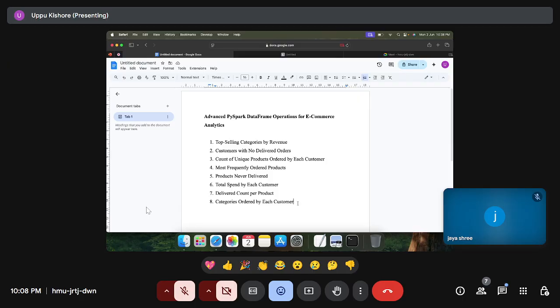Just a minute, I'll type it in the chat. So here, this one I want: count how many times each product was delivered. Delivered means you have to filter that.